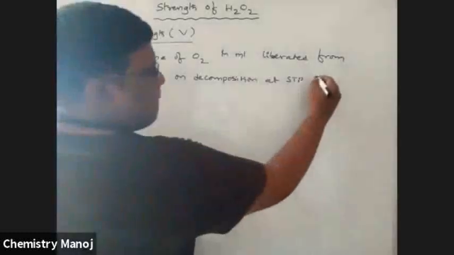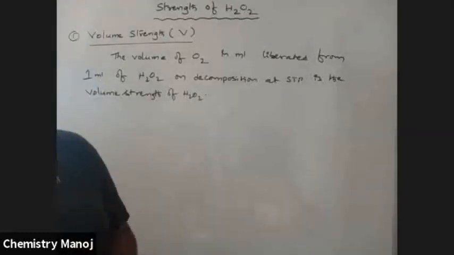That is the volume strength of H2O2. Volume strength of H2O2.